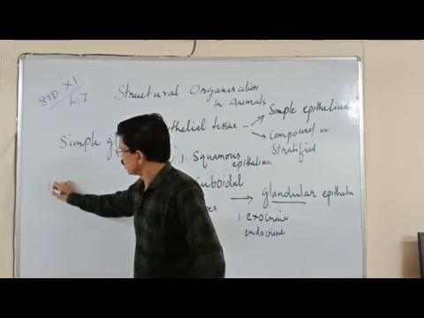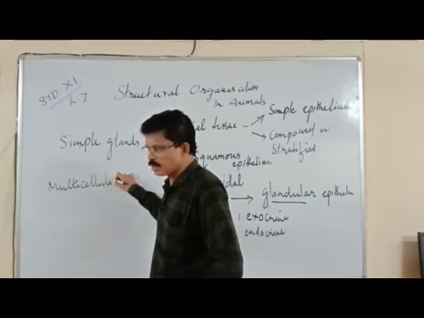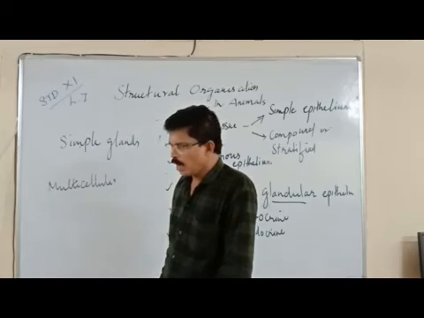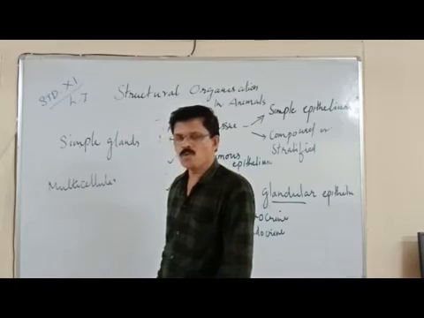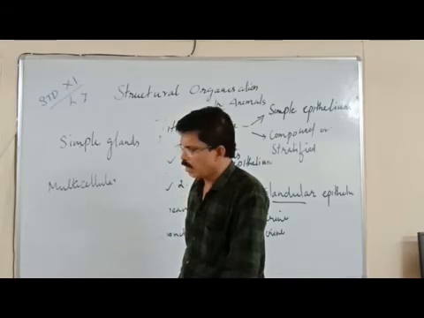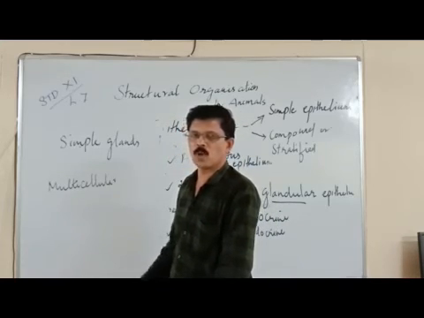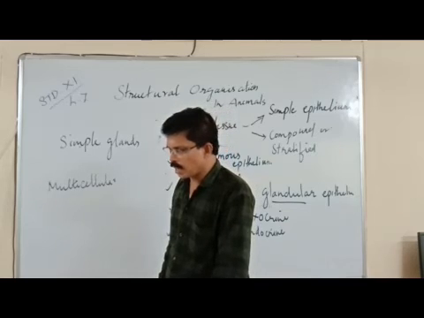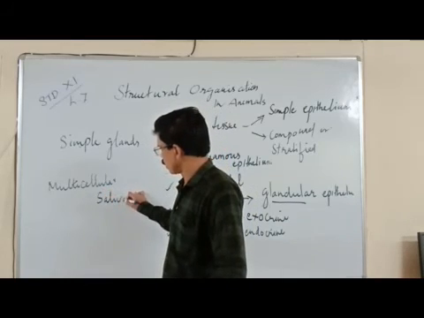and multicellular glands. As the name indicates, simple glands are made up of unicellular or single cells, and they are found in our alimentary canal. At the same time, multicellular glands have a large number of cells, and they are very complex in structure. We can see multicellular glands like the salivary gland. Salivary gland is an example of a multicellular gland.